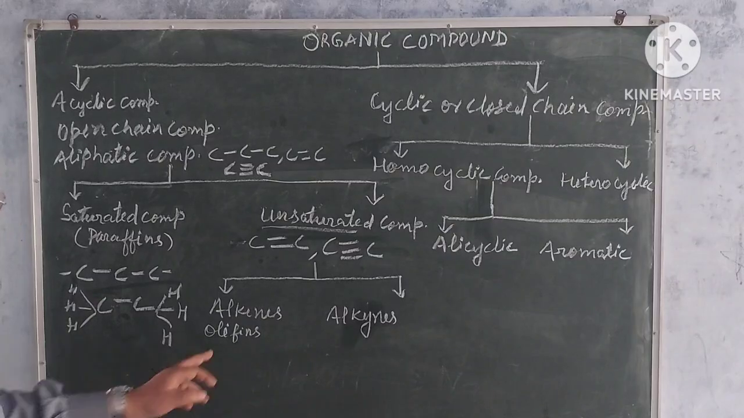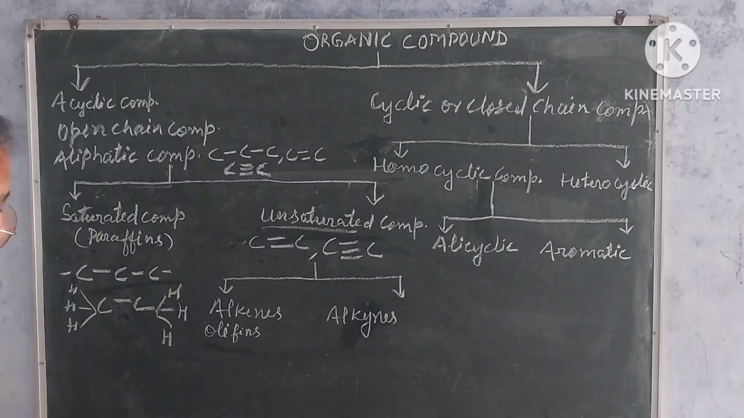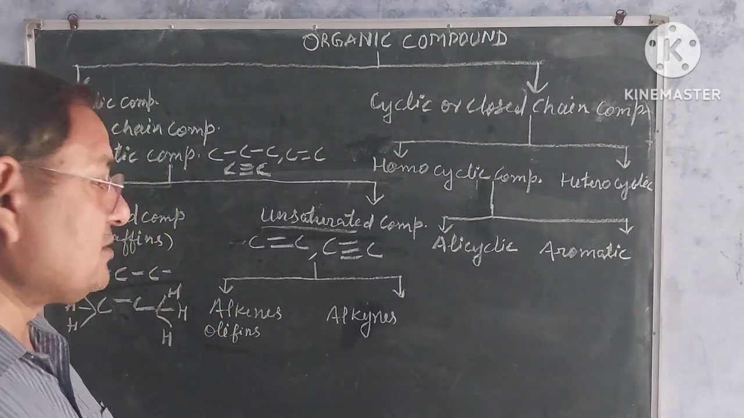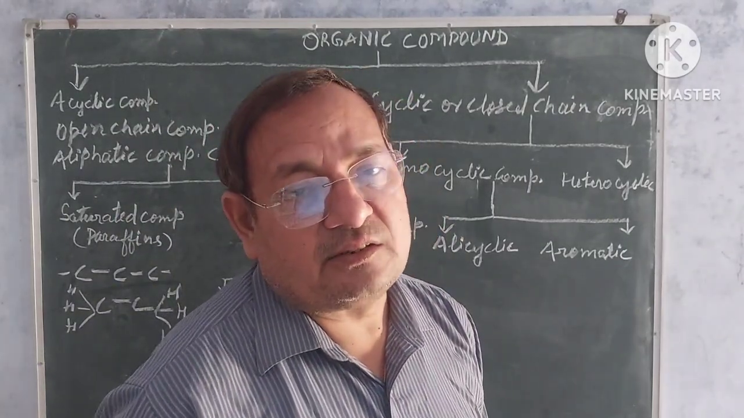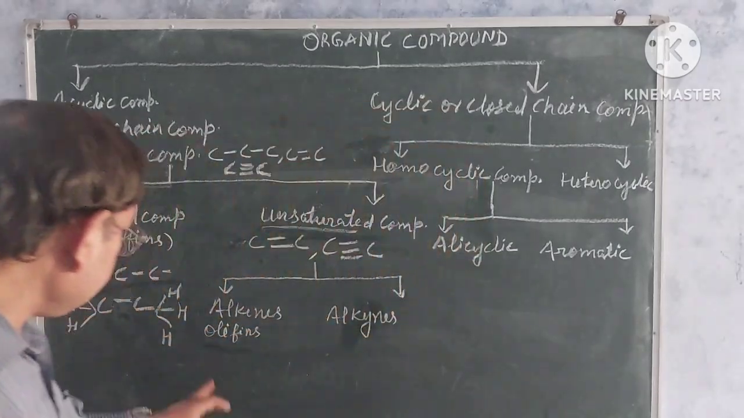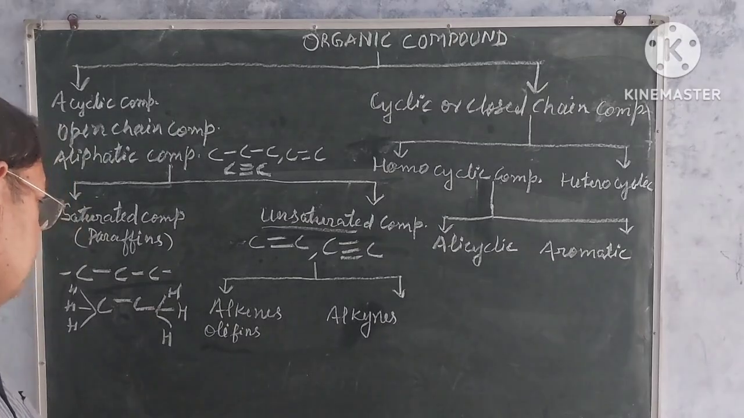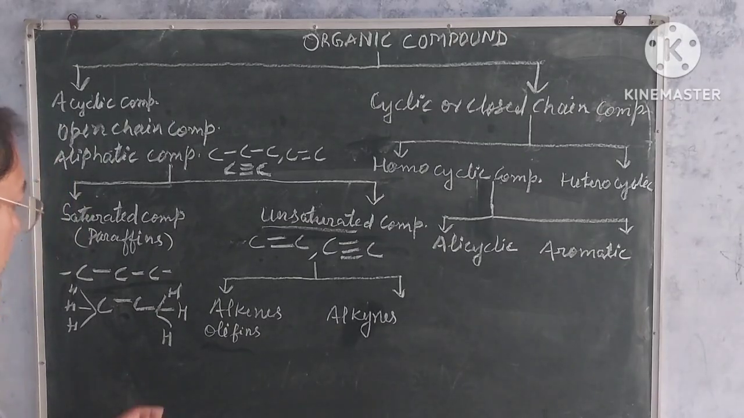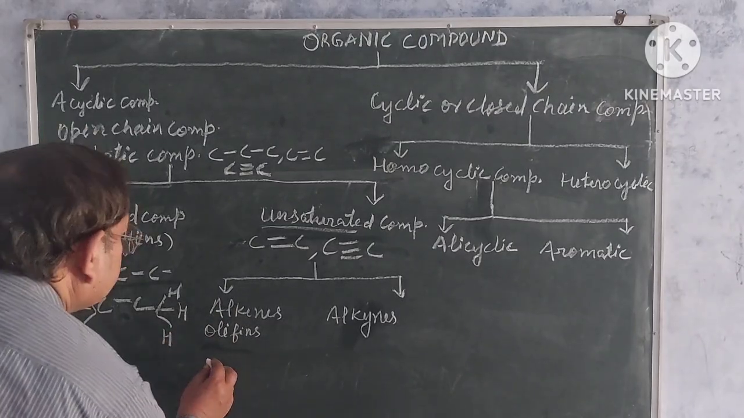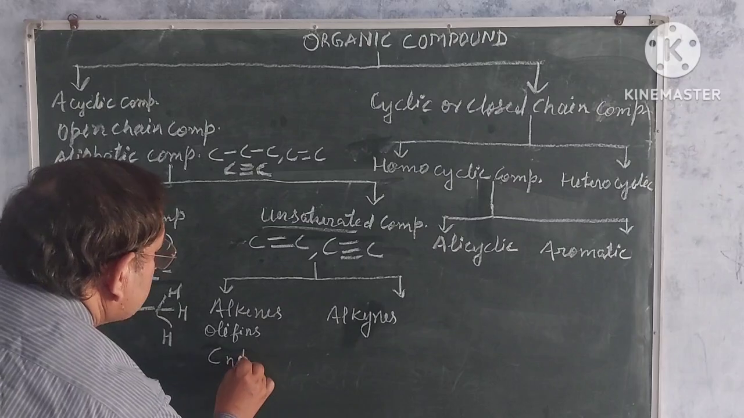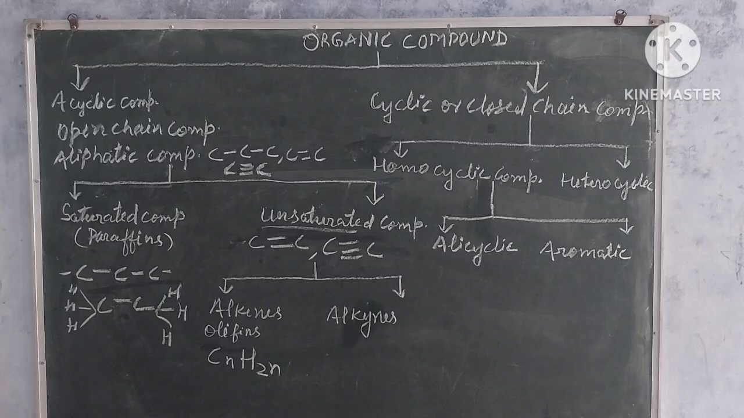My dear students, alkenes are also known as olefins. Olefins, because the compounds of this group are highly reactive in nature. Being highly reactive, alkenes are also known as olefins. Understand? And the general formula of alkenes is CnH2n.